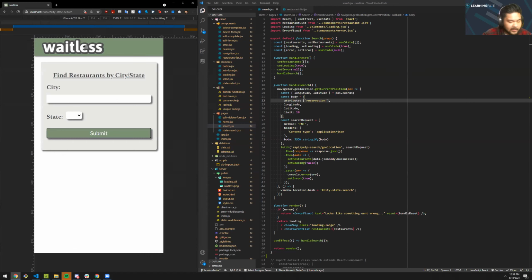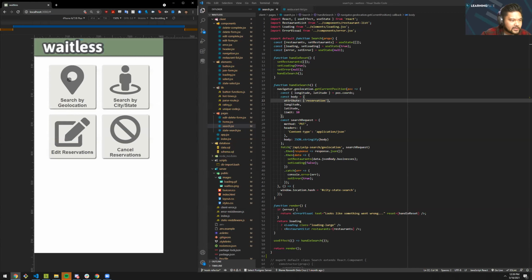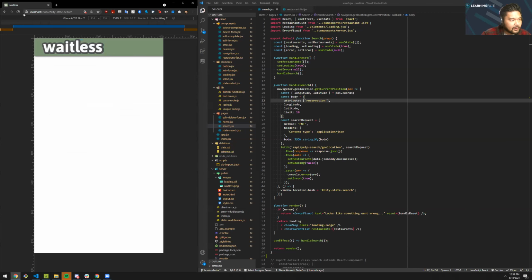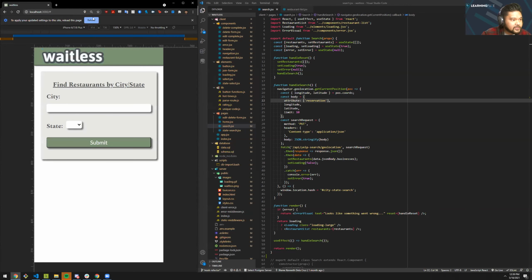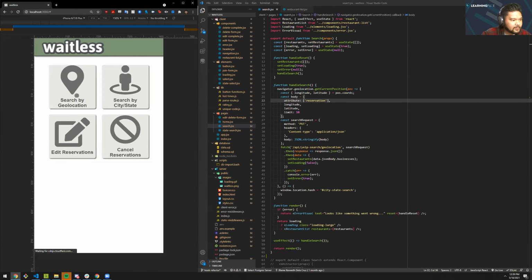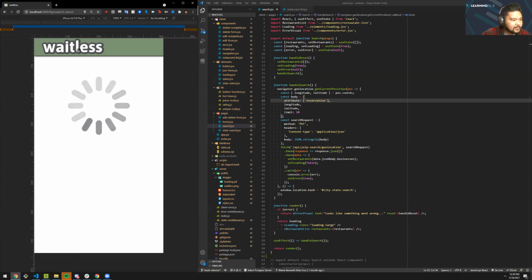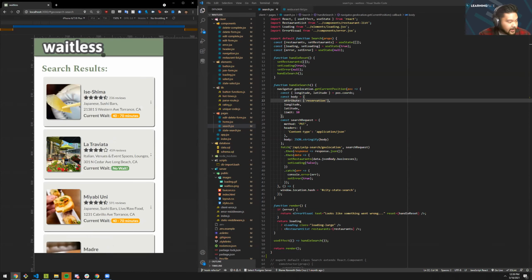When that happens, the user will be redirected to a form that'll take the city and state that the user wants to search in. All right, so if we go back to the geolocation again, and this time they want to use their geolocation. There you go. Allow. So if they do use their geolocation, it's going to automatically render restaurants within a 5-mile radius. It'll show the name of the restaurants, the type of cuisines, the address, and the current wait times.